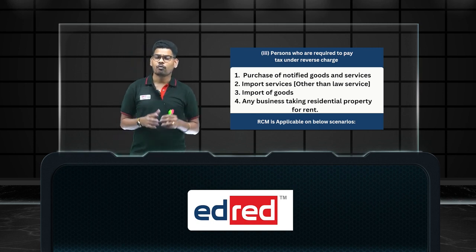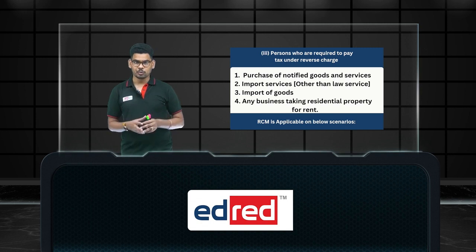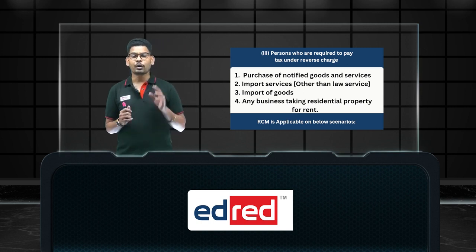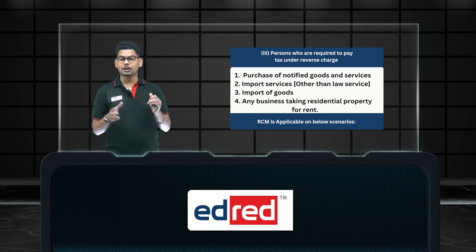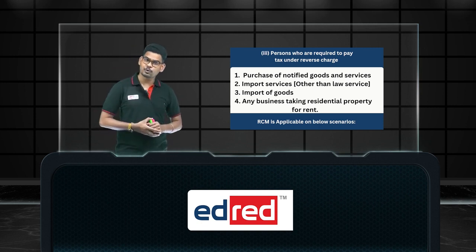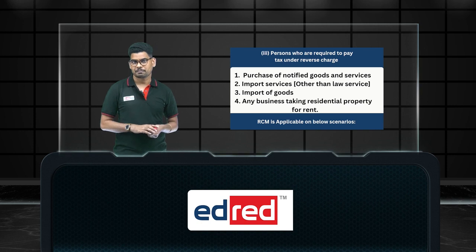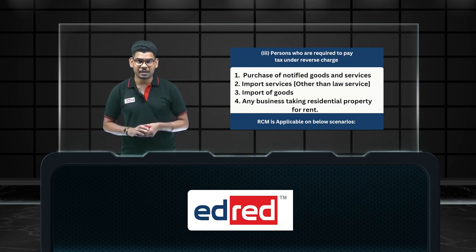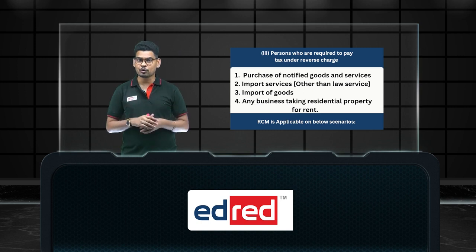So you came to know what reverse charge mechanism is. Now, for whom is it applicable? You can see on the display the purchase of notified goods or services. The department has notified certain goods or services.